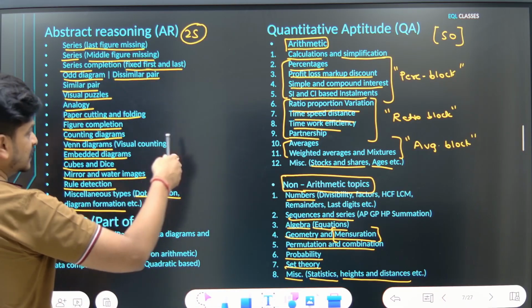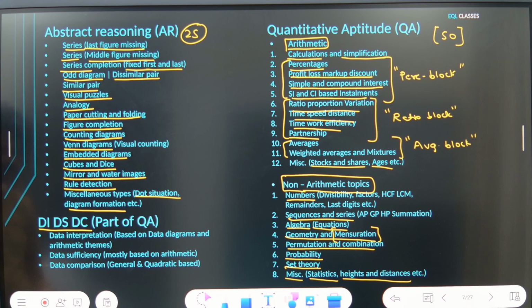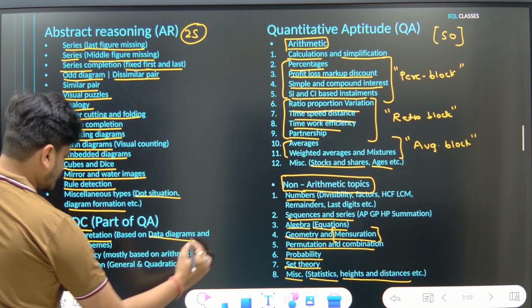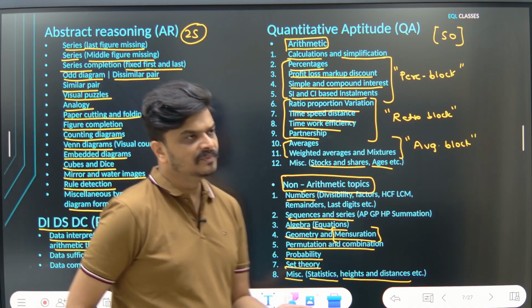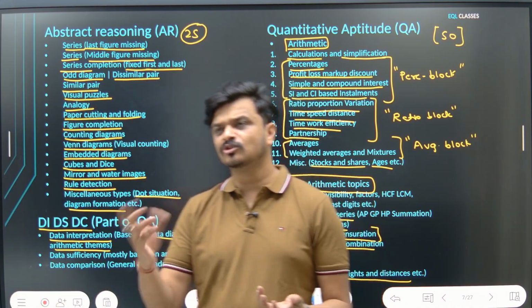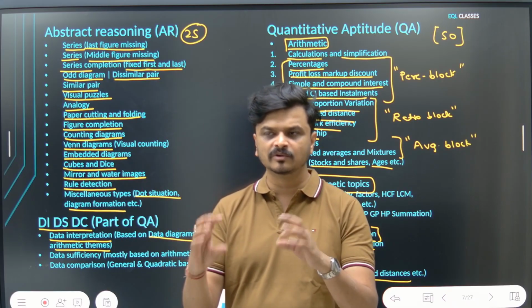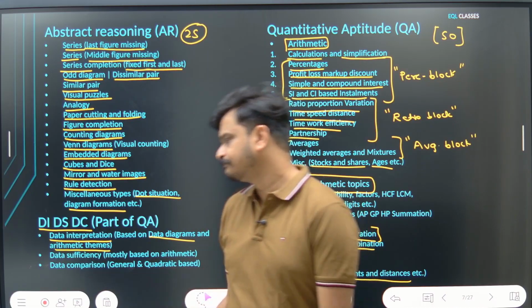As a part of this section, we also have DI, DS, DC. DI stands for data interpretation, DS stands for data sufficiency, DC stands for data comparison. So data interpretation could be based on data diagrams, or it could be based on arithmetic themes. When I say arithmetic theme, there could be a DI set which consists of 5 questions on TSD. So there would be a TSD story in the form of a set, and they'll ask you 5 questions on it. So that is what I mean by an arithmetic theme.